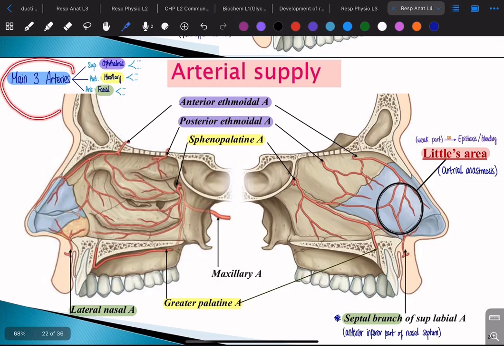We have 3 main arteries that supply the nasal cavity. So we have the superior artery, the posterior artery, and the anterior artery. So for the superior artery, we have the ophthalmic artery. The ophthalmic artery has 2 divisions or 2 branches. Here I've color coded them. So we said the superior artery, or the most superior artery, is the ophthalmic artery. The ophthalmic artery gives us 2 branches, which are the anterior ethmoidal artery and the posterior ethmoidal artery.